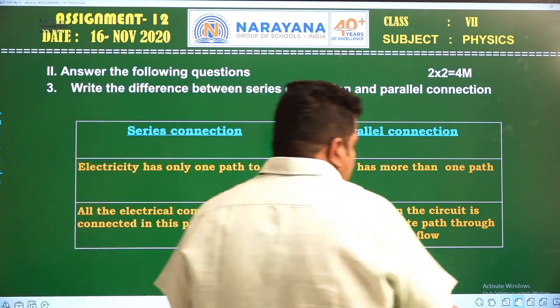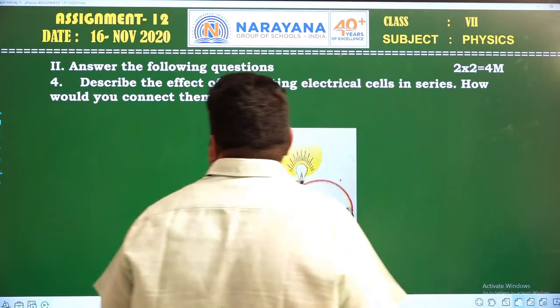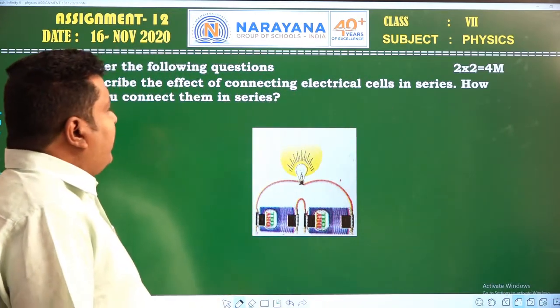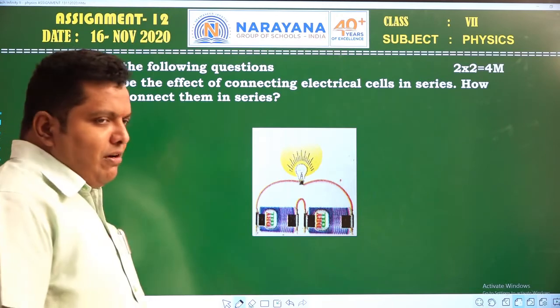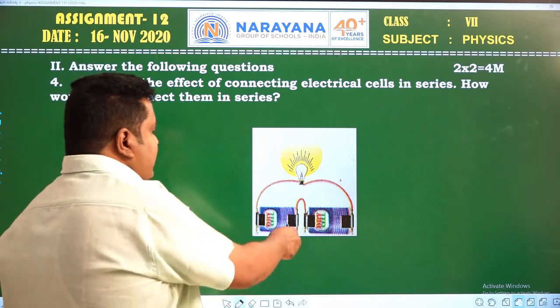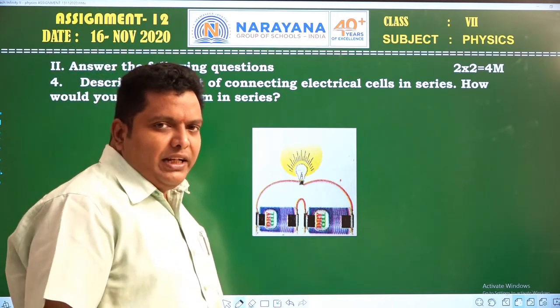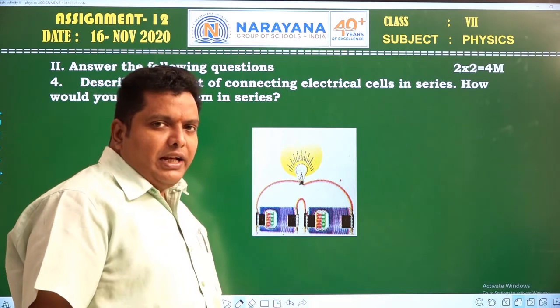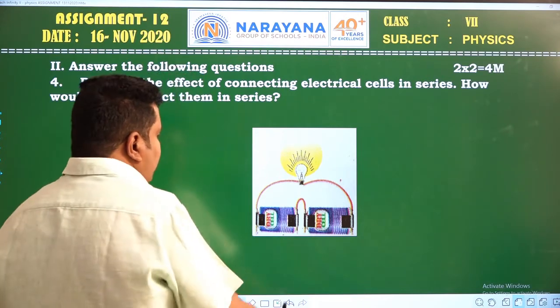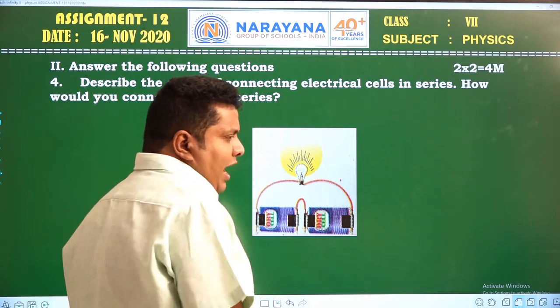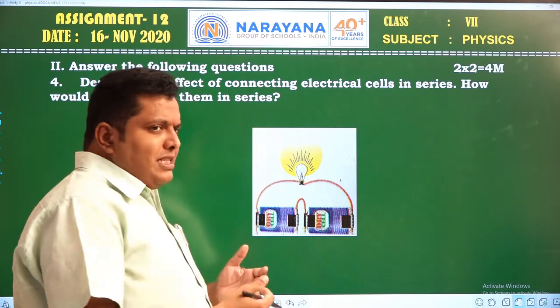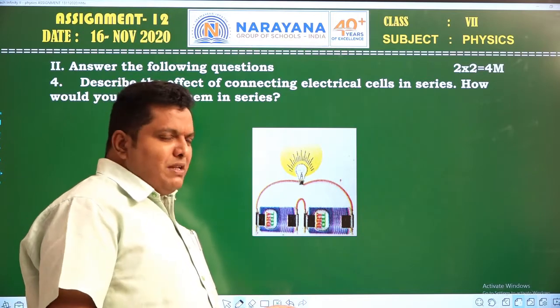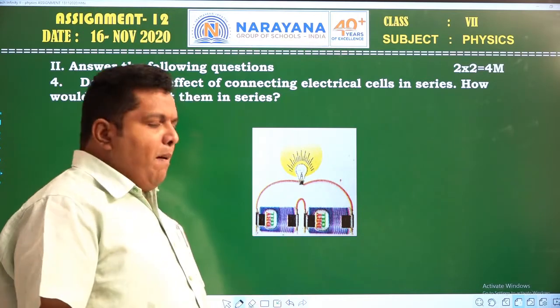Okay. Now let us see the next question, which is very important: describe the effect of connecting electrical cells in series. How would you connect them in series combination? This is the diagram representing cells which are connected in series combination. Here two cells are connected in series, and if you take two or more cells also, no problem. Why are we connecting two or more cells? It changes the intensity of the bulb.